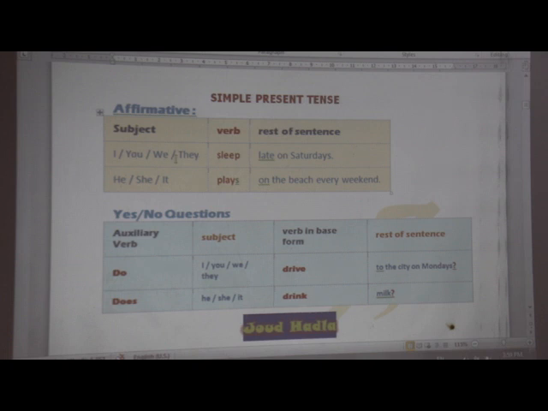For example, sleep. So, I, you, we, they, and plural nouns, for example, the students, the boys sleep late on Saturdays. So, I sleep, you sleep, we sleep, they sleep. Now, in third person singular, namely he, she, it, or singular nouns, we need to add s to the first form of the verb. So, he plays, she plays, it plays.